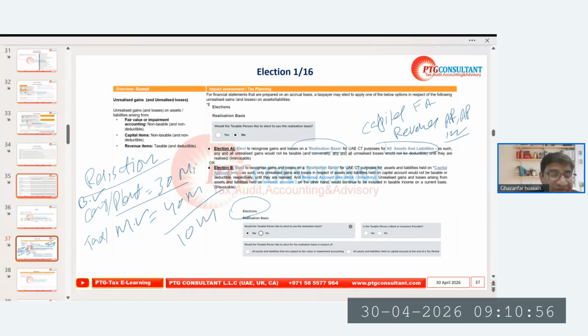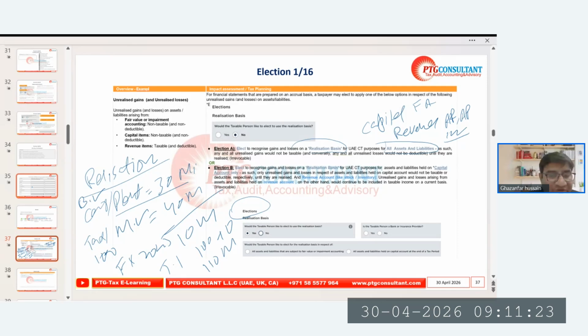So if you follow the non-realization basis, this will be recorded in your financial statement 2025 and in your taxable income. Let's say before this it is 100 million, so by adding 100 plus 10, it will be 110.